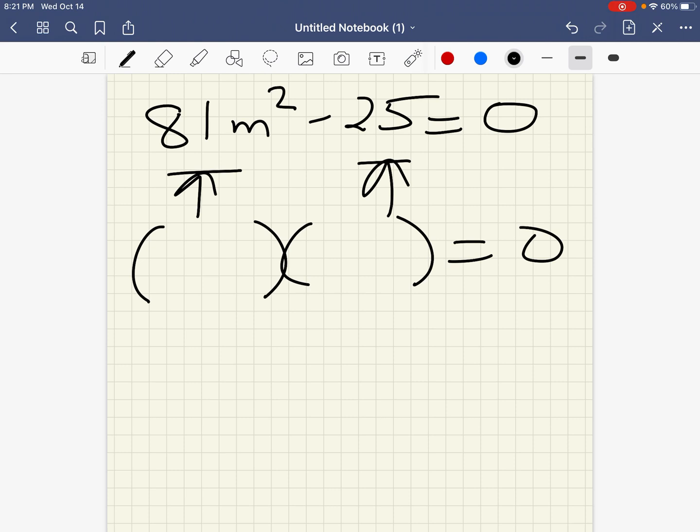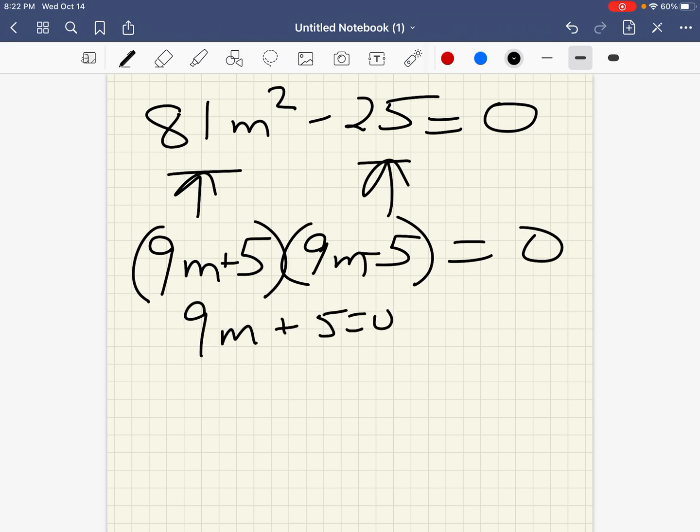Square root of 81m squared is 9m. Put it in both of the first positions. The square root of 25 is 5, goes in the second position. One is a plus, one is a minus. Okay, and then the last thing we do is set each factor equal to 0. So subtract 5, add 5.